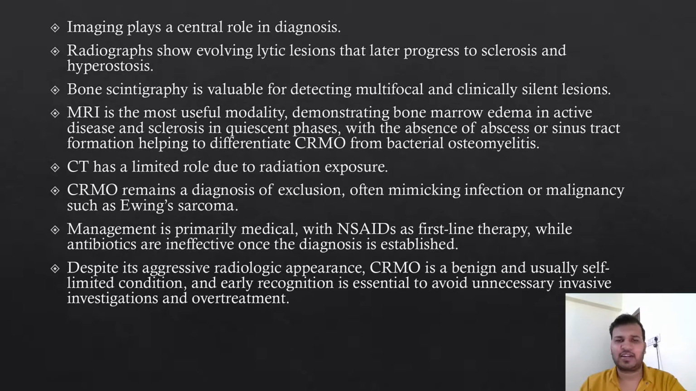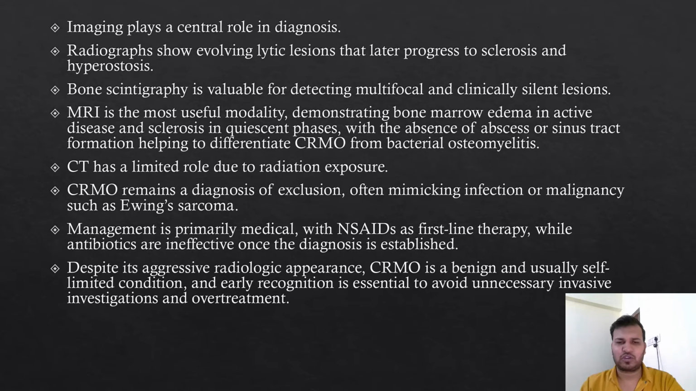Radiograph shows evolving lytic lesions that later progress to sclerosis and hyperostosis. Bone scintigraphy is valuable for detecting multifocal and clinically silent lesions. MRI is the most useful modality, demonstrating bone marrow edema in active and sclerosis in quiescent phases, with the absence of abscess or sinus tract formation helping to differentiate CRMO from bacterial osteomyelitis. CT has a limited role due to radiation exposure.